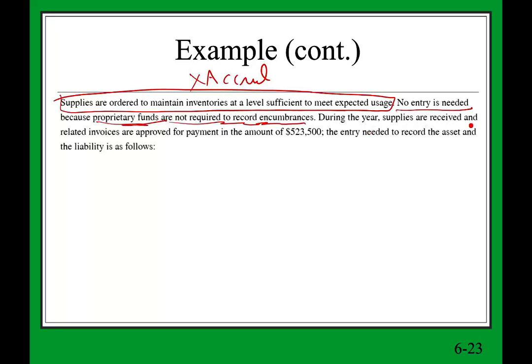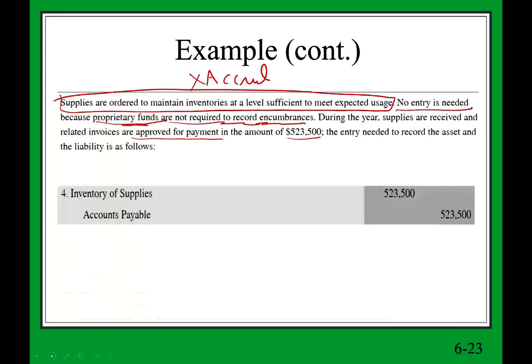During the year, supplies are received and related invoices are approved for payment in the amount of $523,500. Now we have inventories. What would the entry be? We're going to debit inventory of supplies and credit payable. For this example, we're going to assume that we're using the perpetual inventory system. It means when we buy more supplies, we add to inventory, and when we use up the supplies, we reduce inventory.